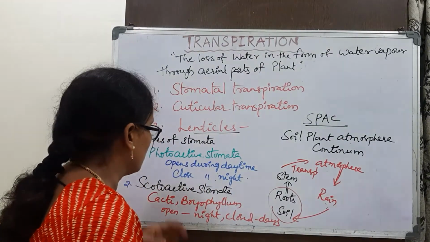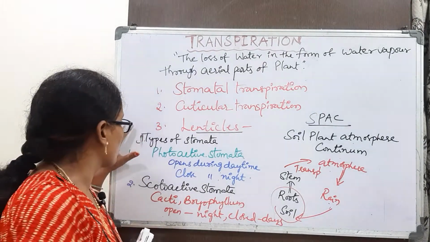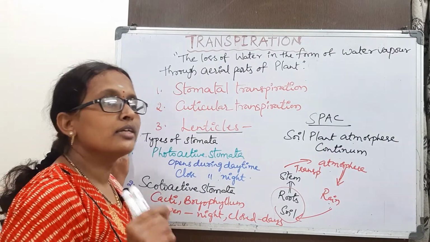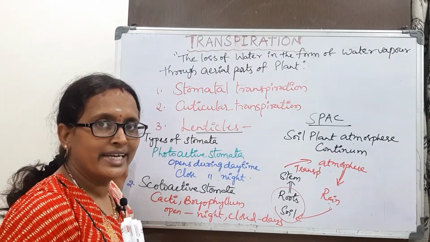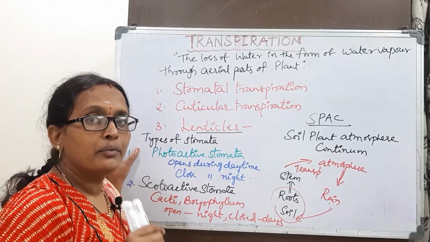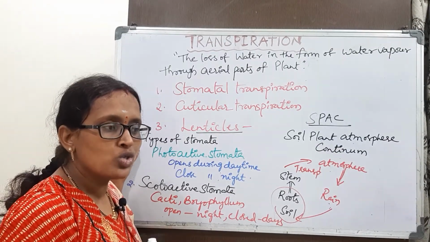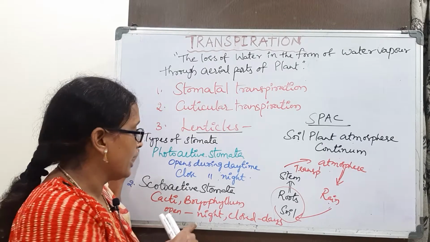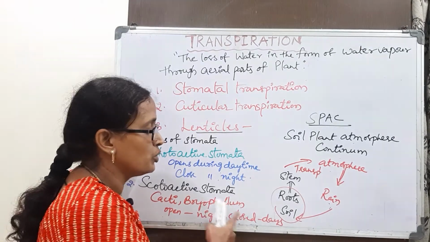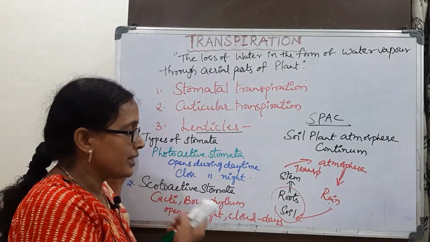Here we are talking about types of stomata: one is photoactive stomata, which open during the daytime and close during the night, whereas some stomata close during the daytime and open in the night. Why are they like this in the cacti and bryophyllum?